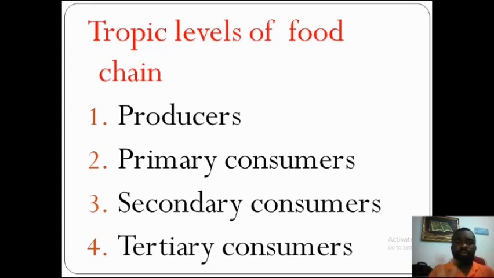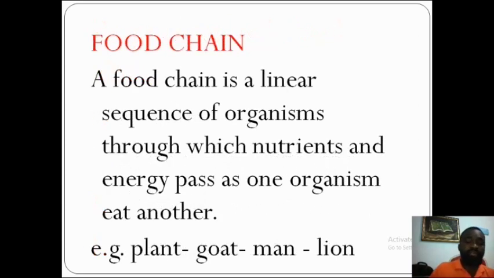But it's not for your level. For this level of study, we are going to focus our attention on these four trophic levels of food chain: the producer, the primary consumer, secondary consumer, and tertiary consumer, which is this example I've given here.